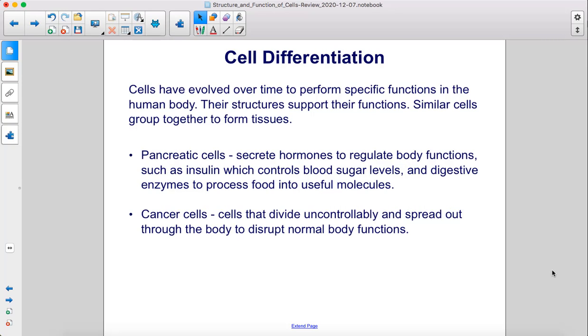Pancreatic cells secrete hormones to regulate body functions, such as insulin, which controls blood sugar levels, and digestive enzymes to process food into useful molecules. Cancer cells, cells that divide uncontrollably and spread out through the body to disrupt normal body functions.